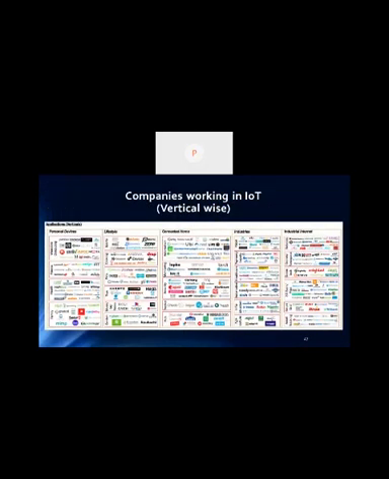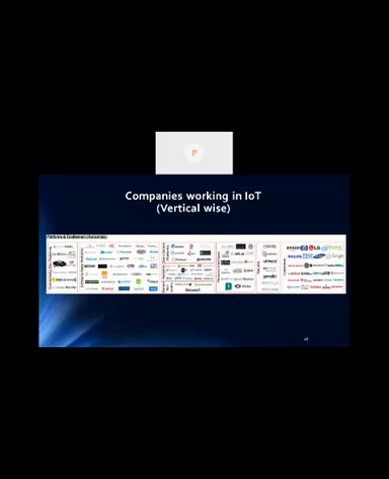And these are the different companies that are working in different domains. In personal devices, there are multiple companies: lifestyle, connected home, industry, industrial internet. It is not only in India; these are worldwide companies working in different domains. These are a few of the companies that I have captured, but there are many more companies.